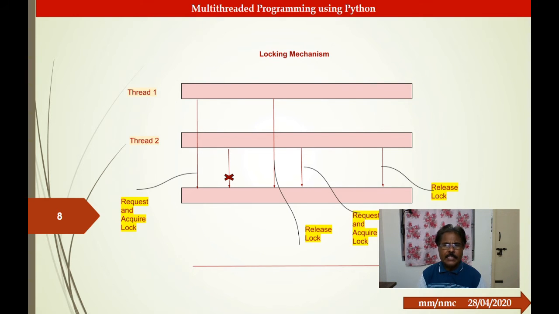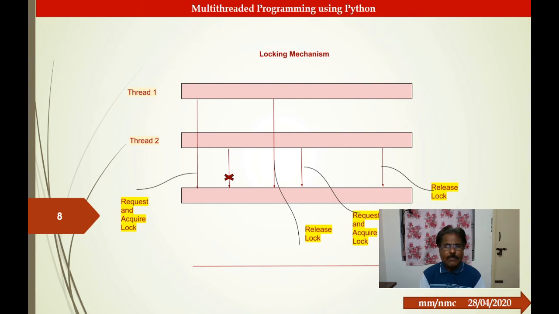Now this locking mechanism is used for synchronization purposes. The figure shows two threads. When the first thread requests a space, it makes the request and acquires the lock, so now the space is locked. When the space is locked, the other thread cannot access it, and only after the first thread releases its lock can the second thread enter and acquire the space.